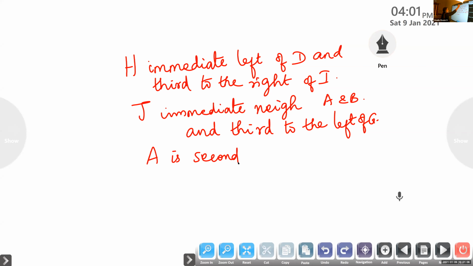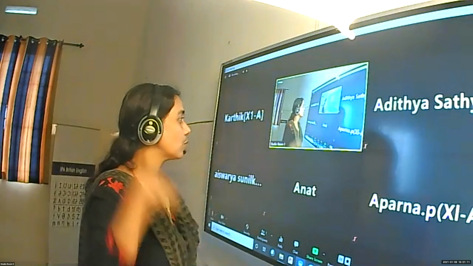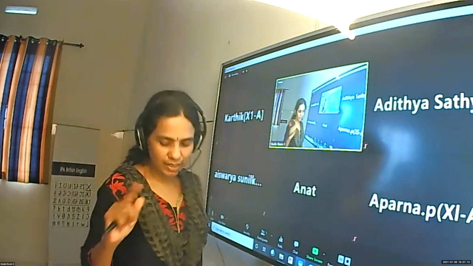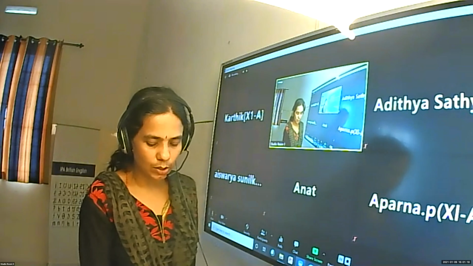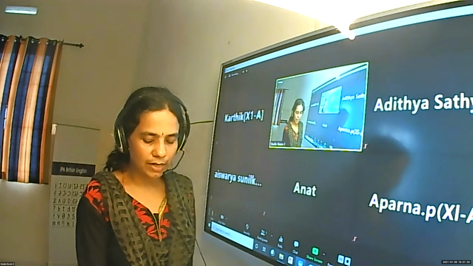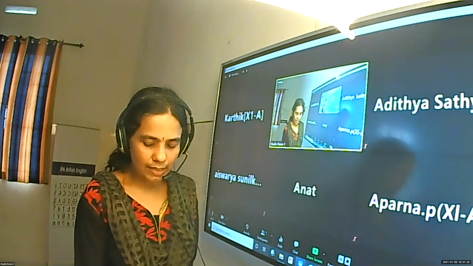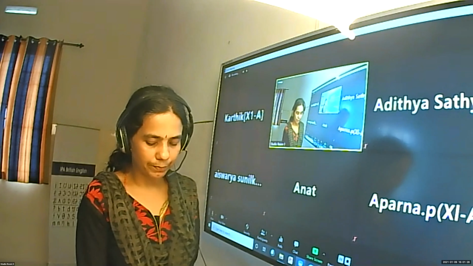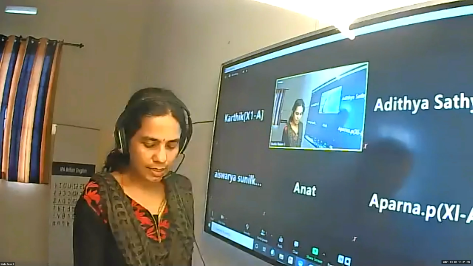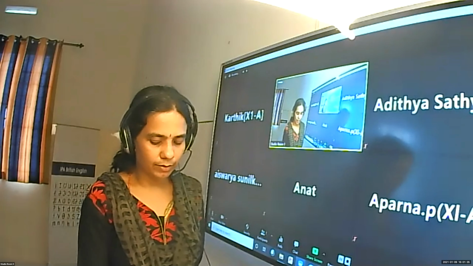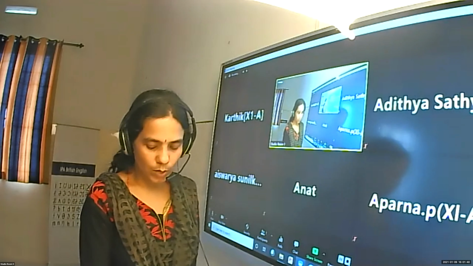Once again, I'll repeat this. Try this as homework and be ready with the answer next class. I'll repeat the question. 11 friends, A to K, are watching a movie sitting in a row. H is immediate left of D and third to the right of I. J is the immediate neighbor of A and B and third to the left of G. A is second to the right of E, who is at one end of the row.